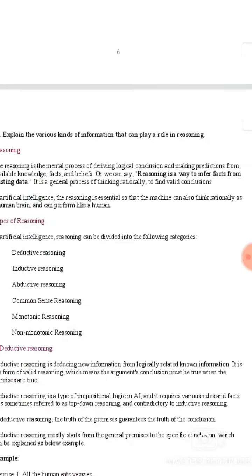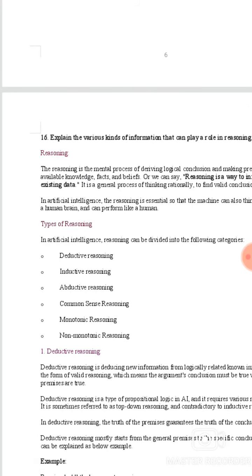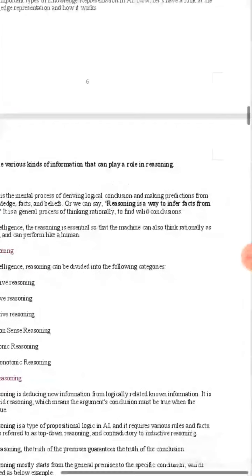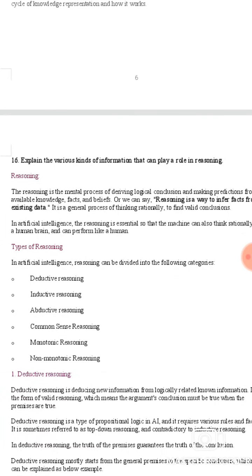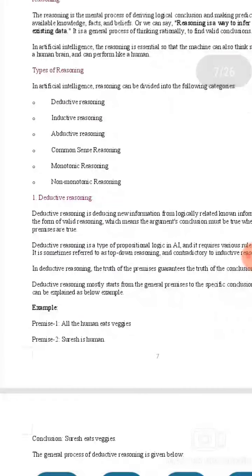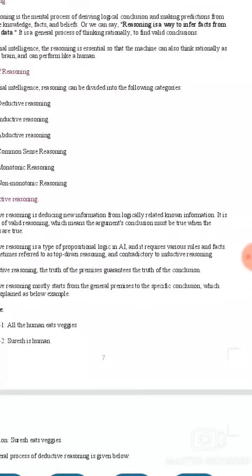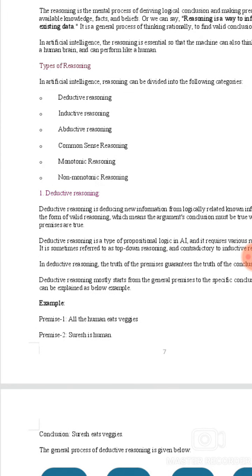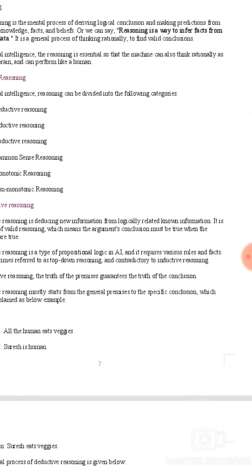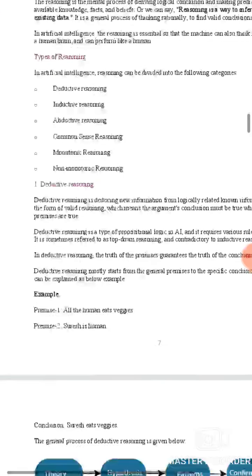16th question: explain the various kinds of information that can play a role in reasoning. Reasoning is the mental process of deriving logical conclusions and making predictions from the available knowledge, facts and beliefs. Types of reasoning: deductive reasoning, inductive reasoning, abductive reasoning, common sense reasoning, monotonic reasoning, non-monotonic reasoning. Deductive reasoning is a type of propositional logic in AI and it requires various rules and facts. It is sometimes referred to as top-down reasoning and is contradictory to inductive reasoning.